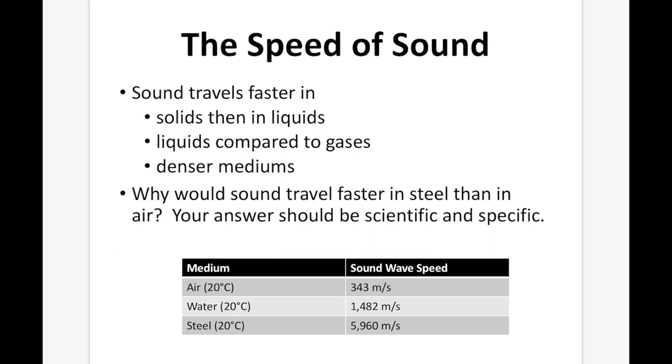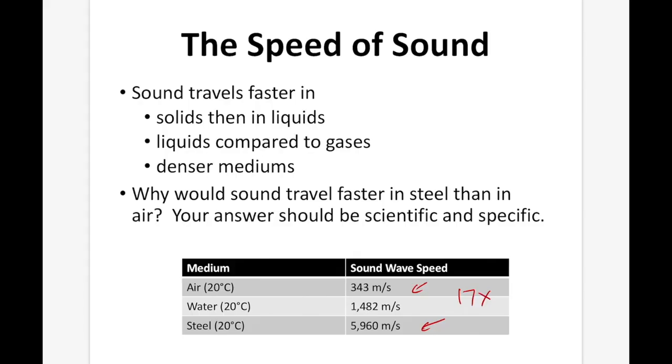The speed of sound. Sound travels faster in solids than in liquids compared to gases, and in denser mediums. So pause the video again and write down the answer to the question, why would sound travel faster in steel than in air? As shown down here, you can see the steel is going to move almost 6,000 meters per second, while in air it's only going to move about 343 meters per second. That's over 17 times faster in steel than in air. So why do you think that is?